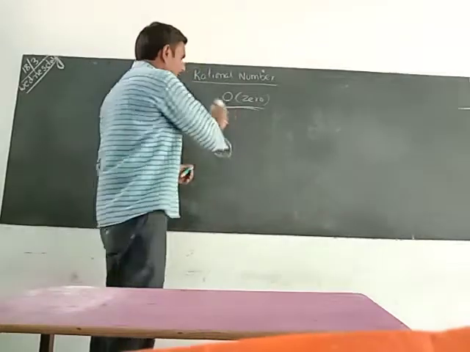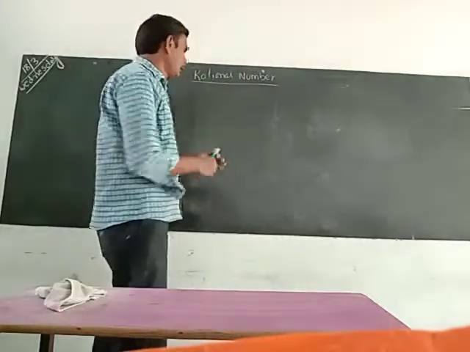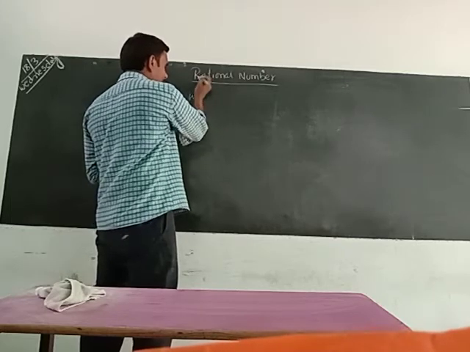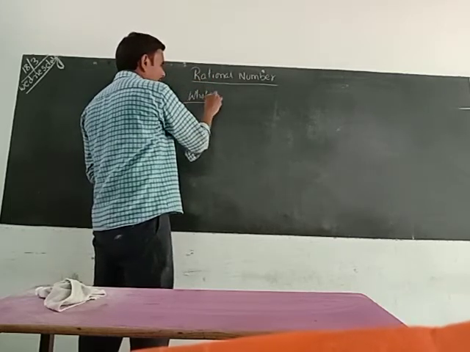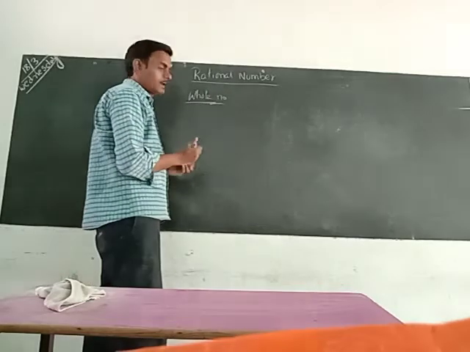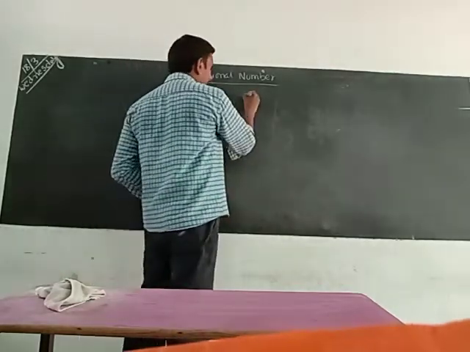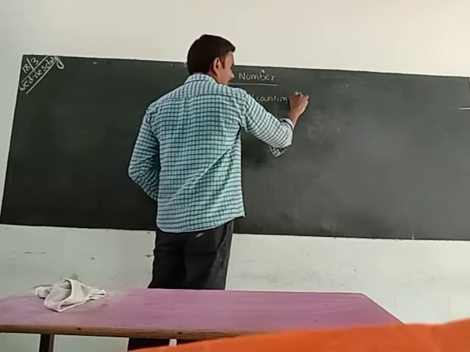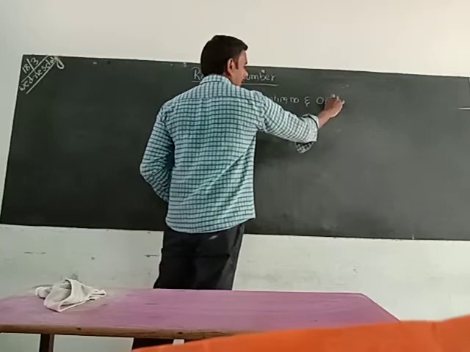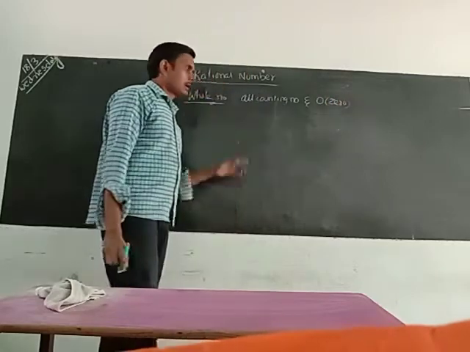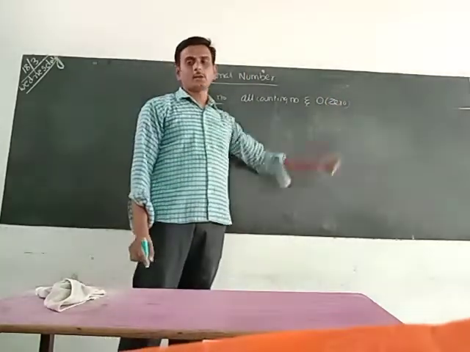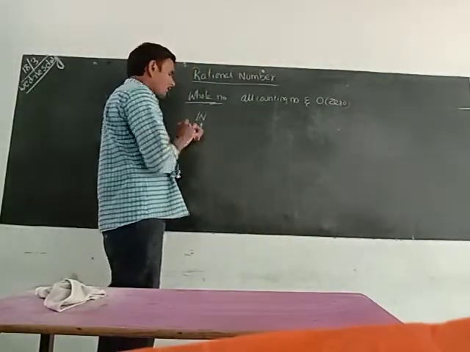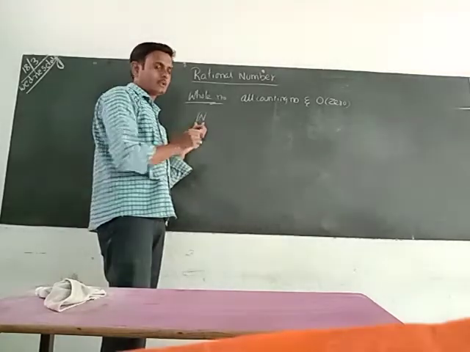Now we will go to the number system. What is the next one? Whole numbers. What is a whole number? All counting numbers along with 0 are called whole numbers. To represent the whole number set, we will use the letter W.